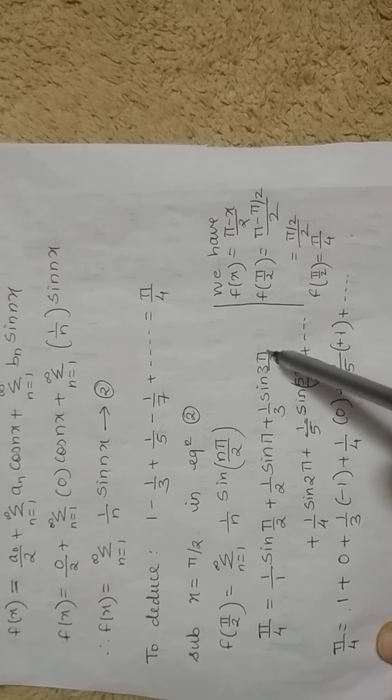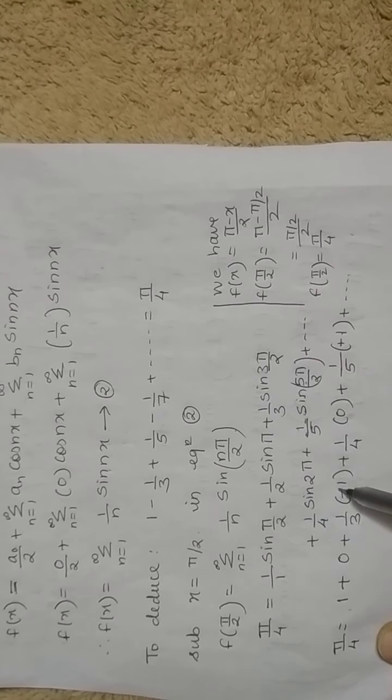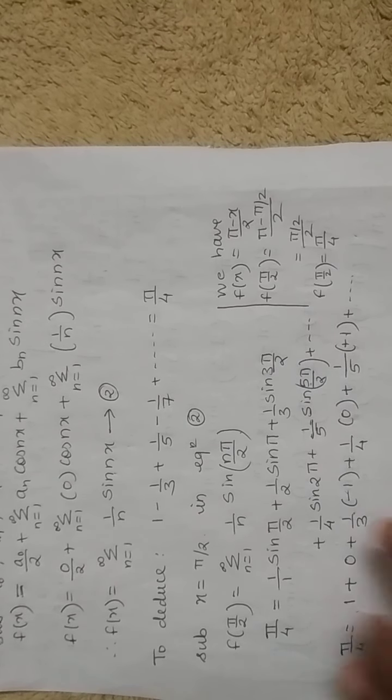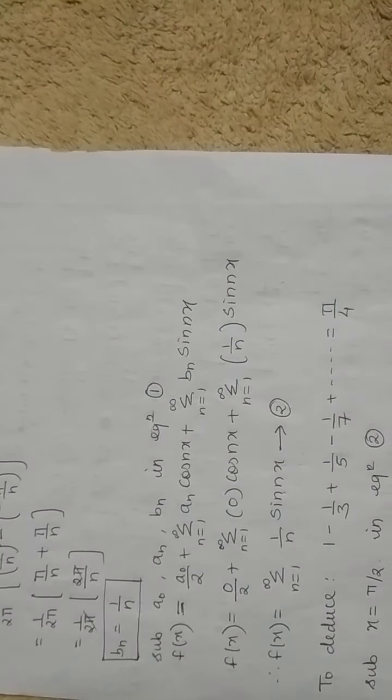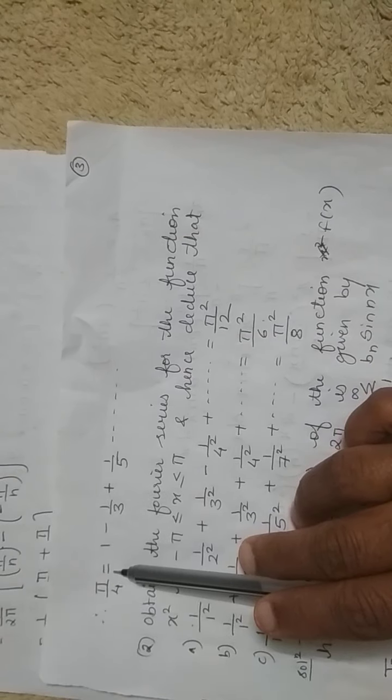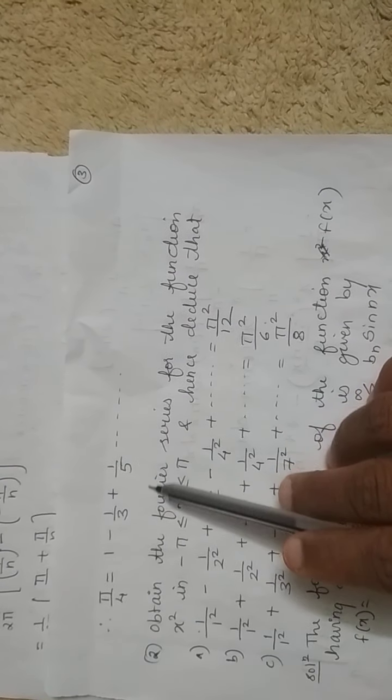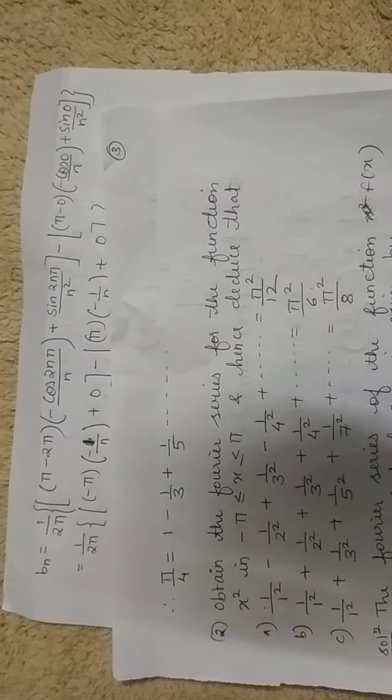Sine of 3 pi by 2, that means 270. Sine of 270 is minus 1. You can check with your calculators. 1 by 3 as it is. Likewise, when we substitute the values, we reduce the given series. Whatever series is to be deduced, we will get in this manner. So pi by 4 equals 1 minus 1 by 3 plus 1 by 5 and so on. So this way, this is the first problem on Fourier series. Thank you.